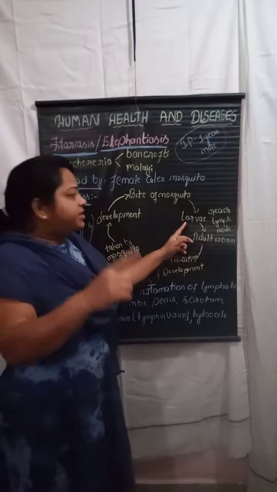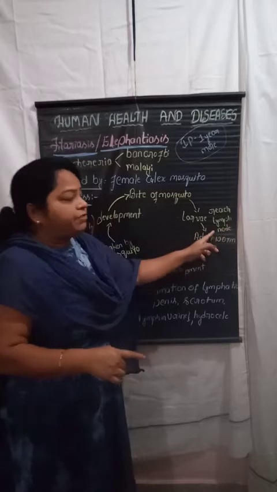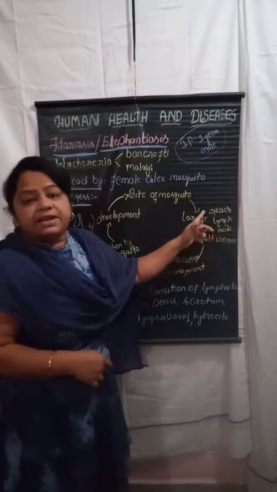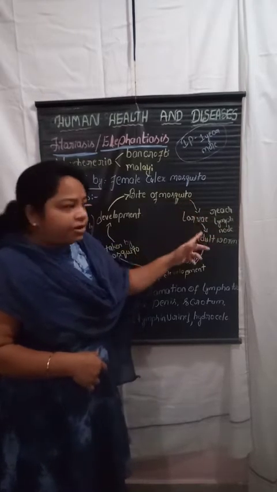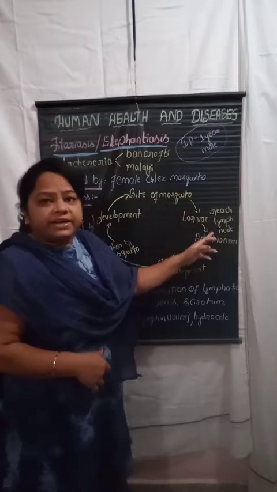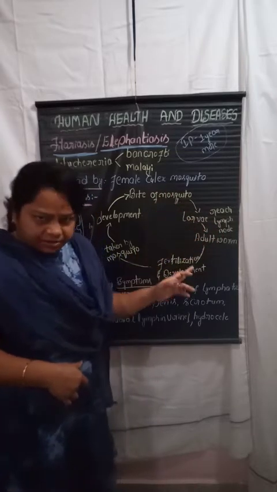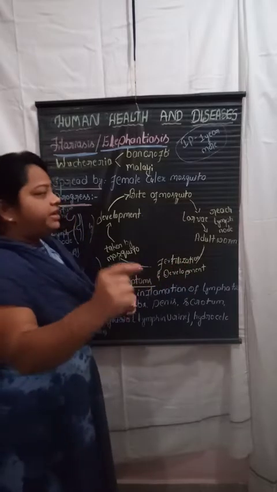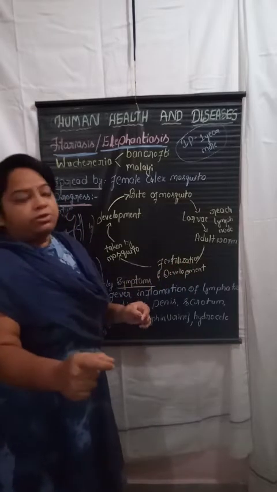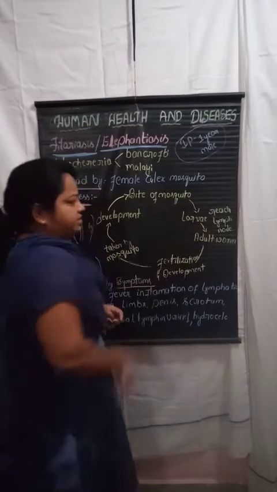Okay, where will it reach? That is the lymph node, particularly the lymphatic fluid, where it will be circulated. Okay, where the lymphatic fluid is circulating, there the larva will reach.